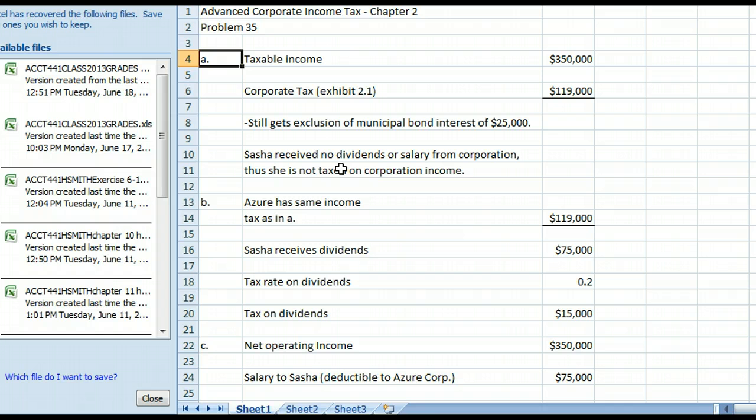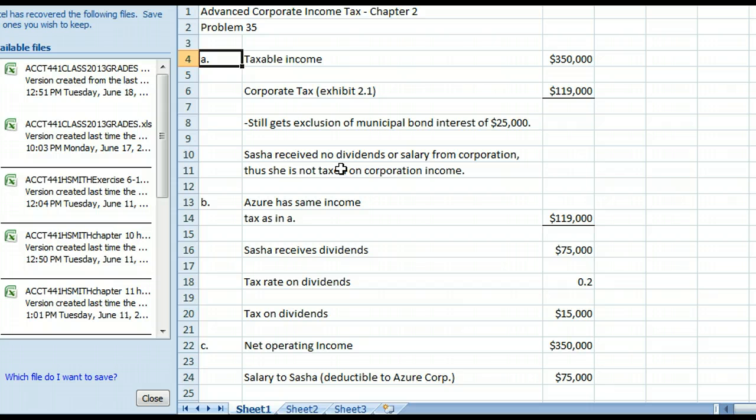Basically in Problem 35, you have Azure Company has $350,000 of net operating income before deducting any compensation or other payment to the sole owner, Sasha. In addition, Azar has interest on municipal bonds of $25,000. Sasha has significant income from other sources and is in the 39.6% marginal tax bracket. Based on the information, determine the income tax consequences to Azar Company and to Sasha during the year for each of the following independent situations. So we're going to take a minute to go over each of these.